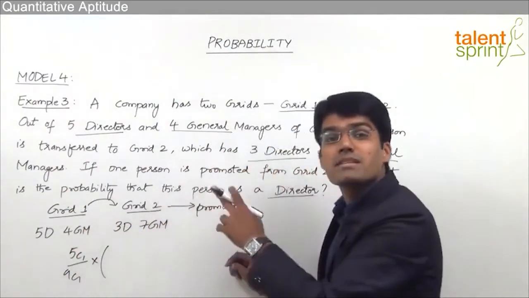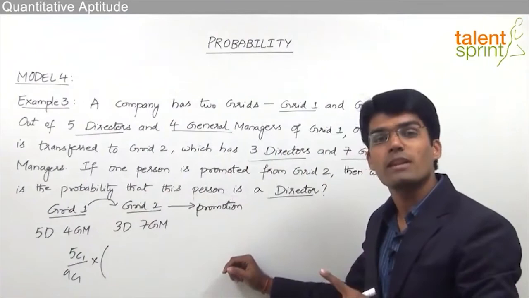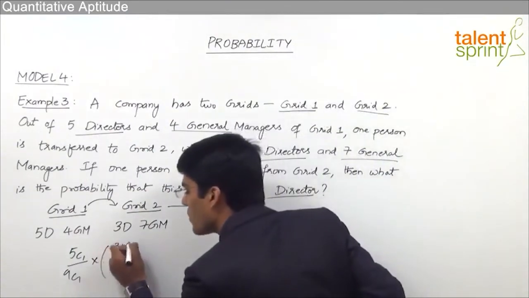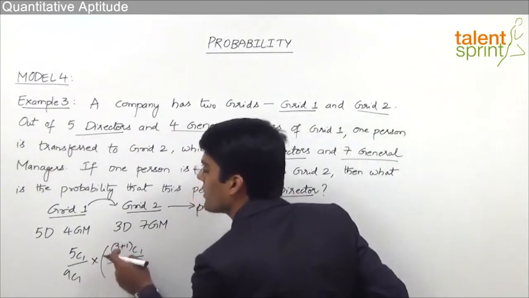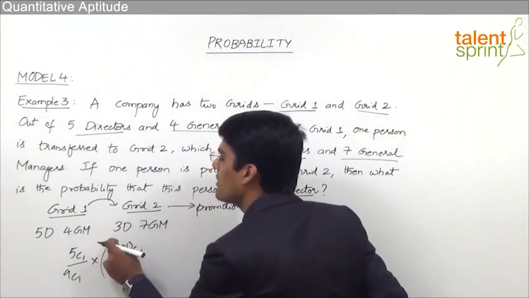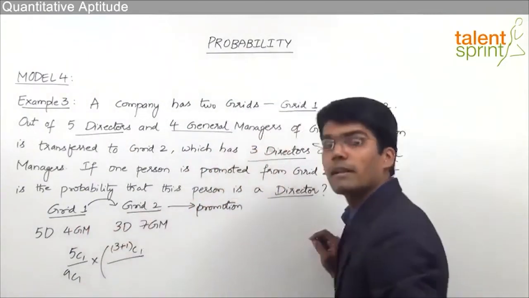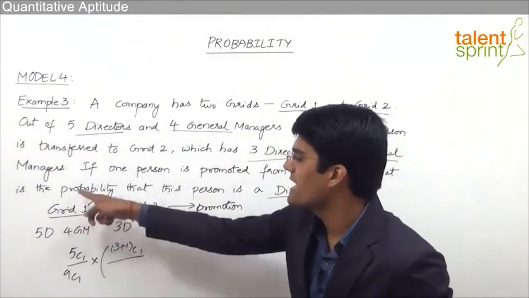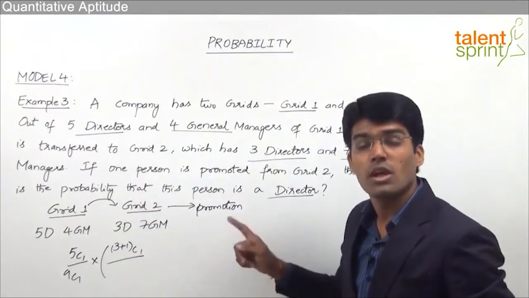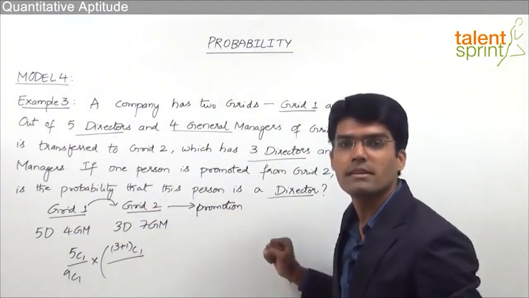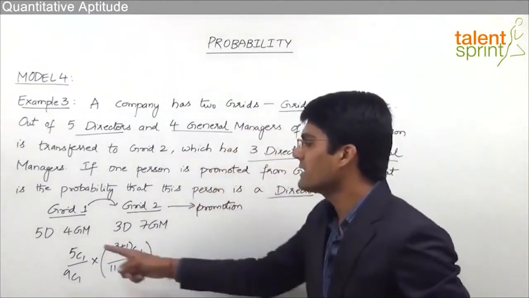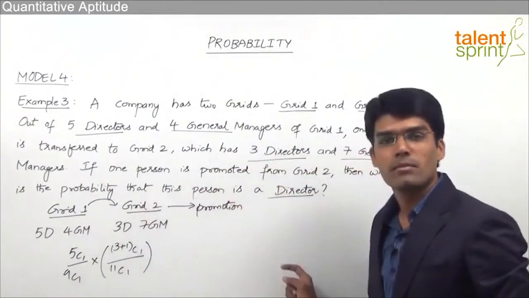So now there are 3 plus 1, 4 directors. Out of 4 directors we need to promote one of them. So that can be done in (3+1)C1 ways. Why? Because already there are 3 directors and now we have got one more from grid 1. Out of total there are already 10 persons, but one person has been transferred from grid 1 to grid 2. So now we have to take 11 persons in grid 2. So that is 11C1. So this is one case, director being transferred and director being promoted.